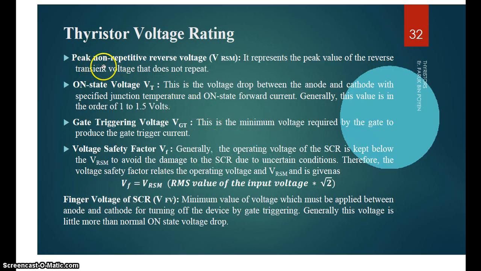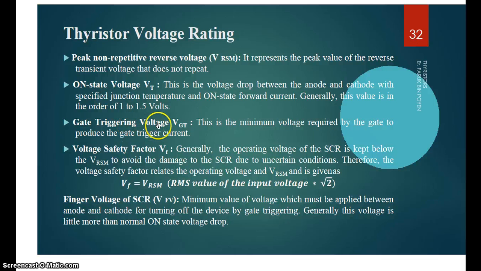Then peak non-repetitive reverse voltage represents the peak value of reverse transient voltage that does not repeat. Then on-state voltage is the voltage drop between anode and cathode at a specified junction temperature. Generally this value is 1 to 1.5 volt.